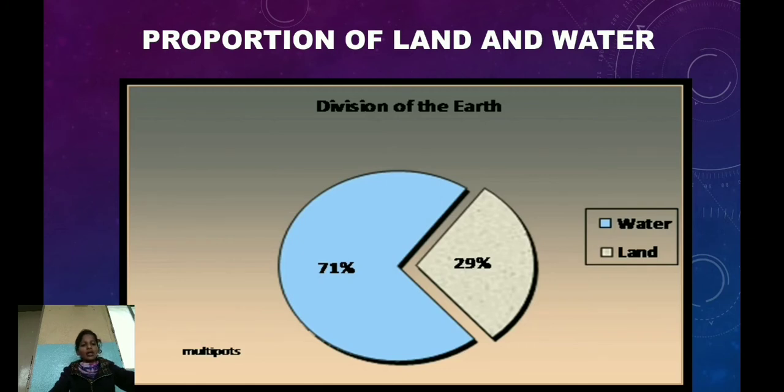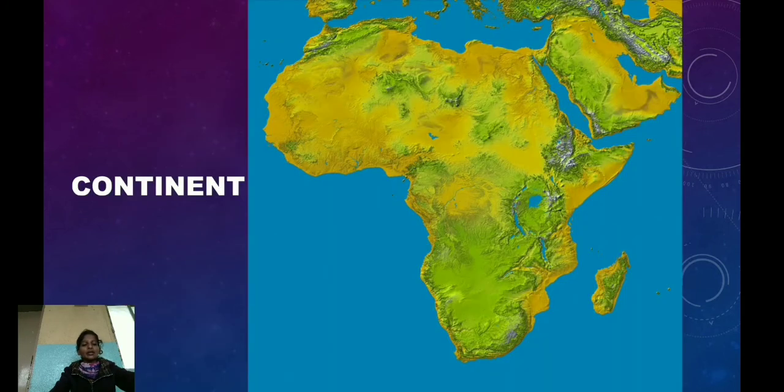2/3 of the earth's surface is occupied by water, whereas 1/3 part is occupied by land. That is, the lithosphere extends under the water too. Extend means cover a wider area. A vast continuous stretch of land is called a continent.